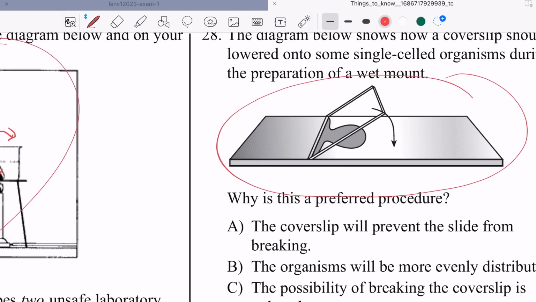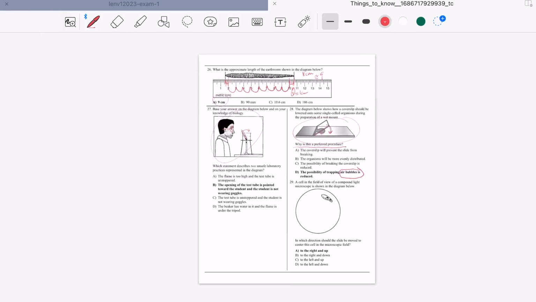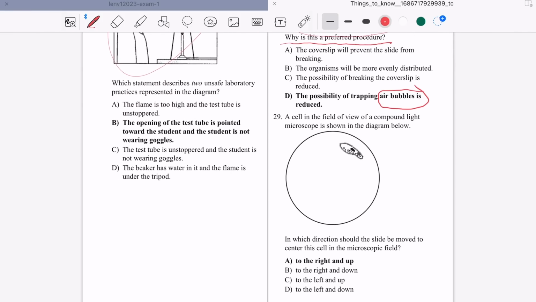And why is this a preferred procedure? So when you make a slide, you want to make a 45-degree angle, and then you just let it plop down. The reason why you do this is because it prevents air bubbles. That's it.